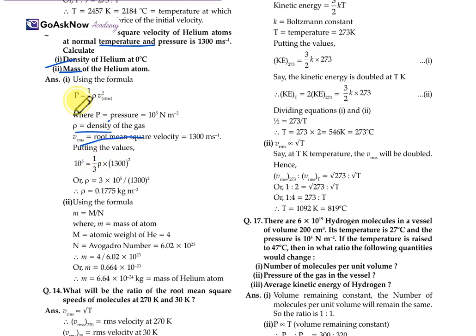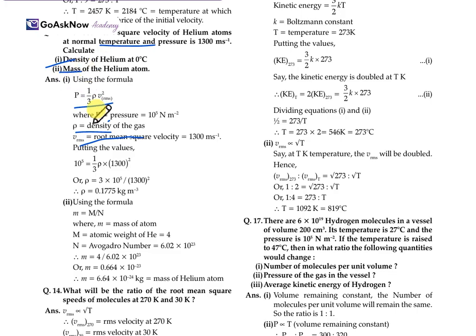We substitute all the values in this formula, and we get the value of density rho equal to 0.1775 kg per cubic meter. So firstly, very carefully read the demand of the question, and on the basis of that only apply the formulas. Here, if you can see, we have applied the formula and found the value of density, because we know that in this formula, density plays a role. So from this we can calculate the value of density.